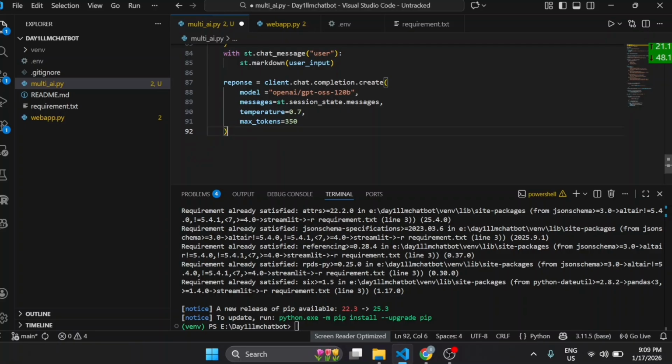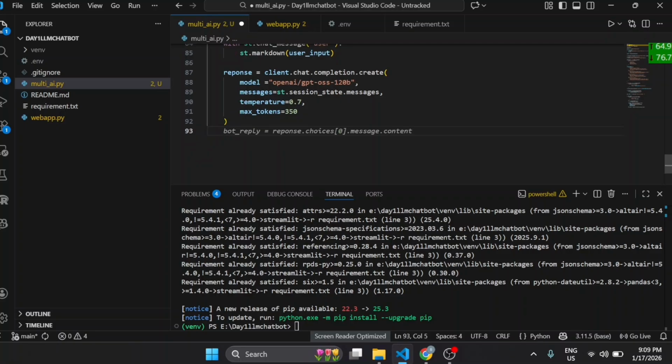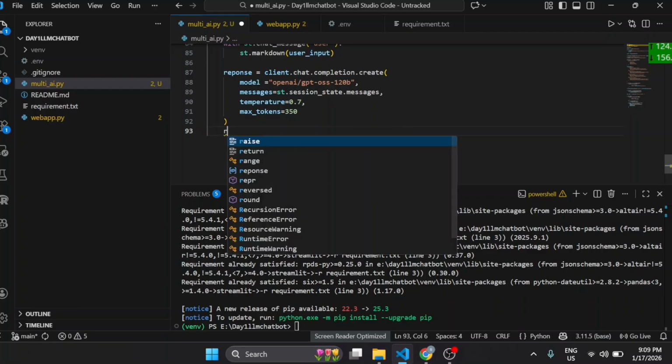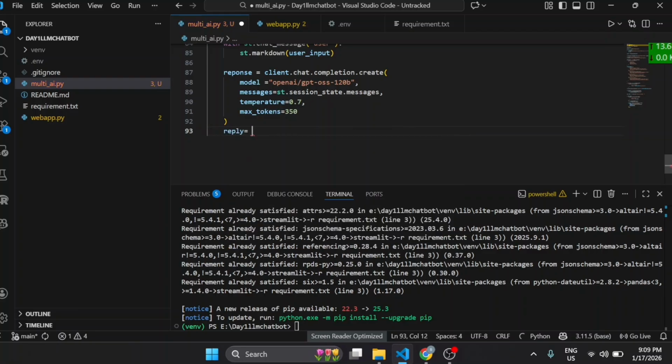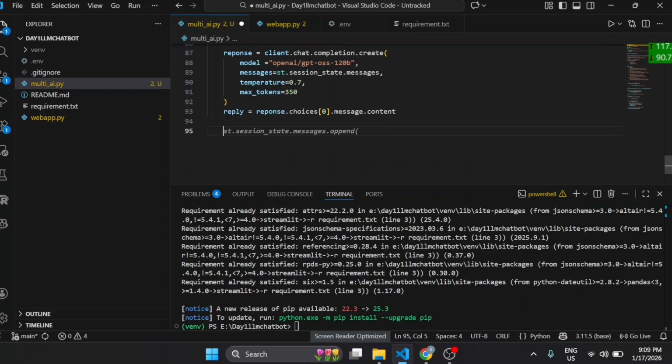Now we will extract the AI generated text. This line allows the AI to remember the context, follow the system instruction, and respond correctly. To extract the AI generated text, we have to make another variable. I will name the variable reply, and then response.choices. It will extract the AI generated text, I mean the AI response.